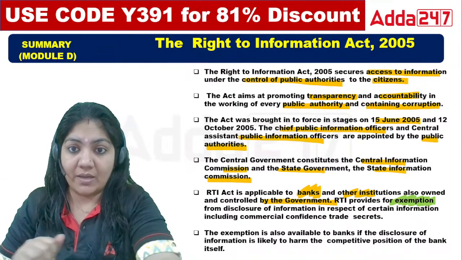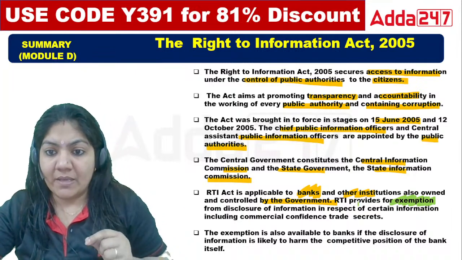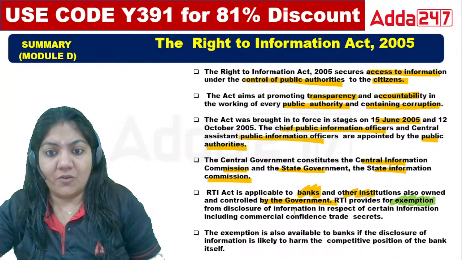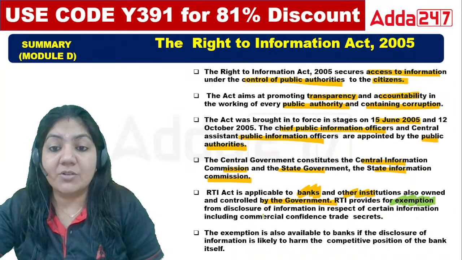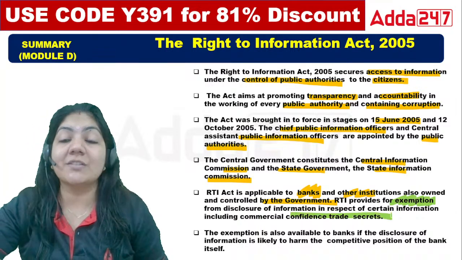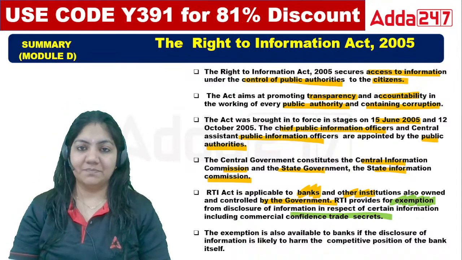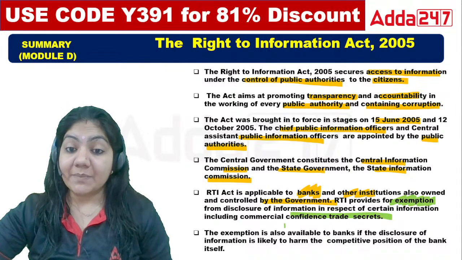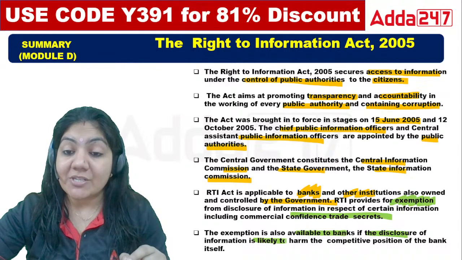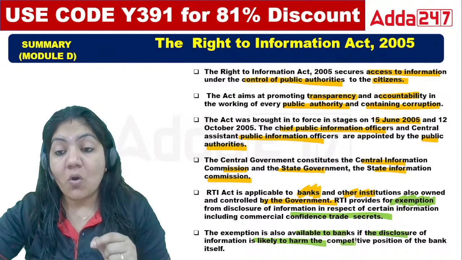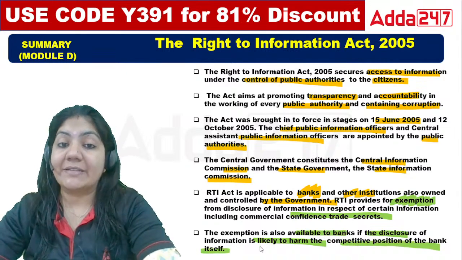The next one: RTI provides for exemption from disclosure of certain information, including commercial confidence and trade secrets. We cannot ask. The exemption is also available to the bank if disclosure of information is likely to harm the competitive position of the bank itself.